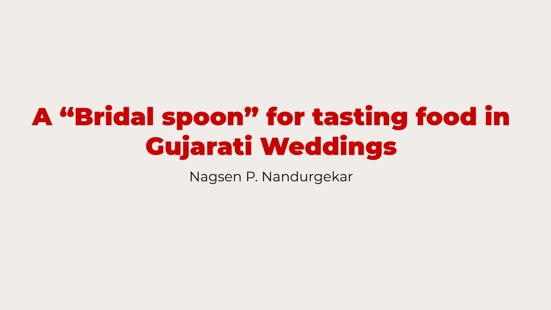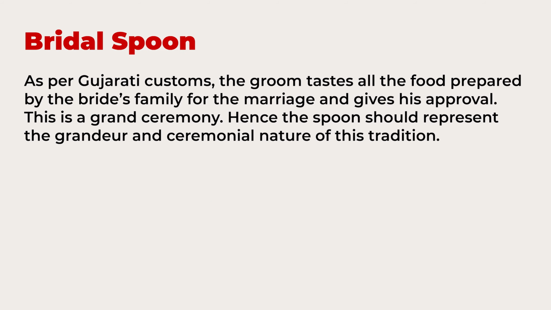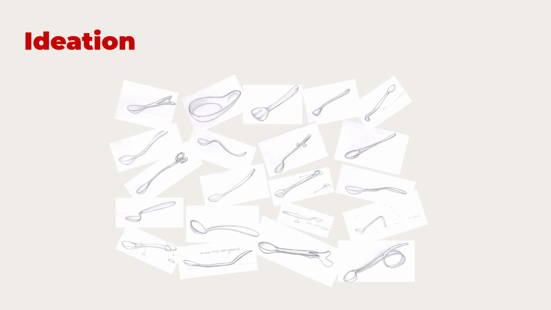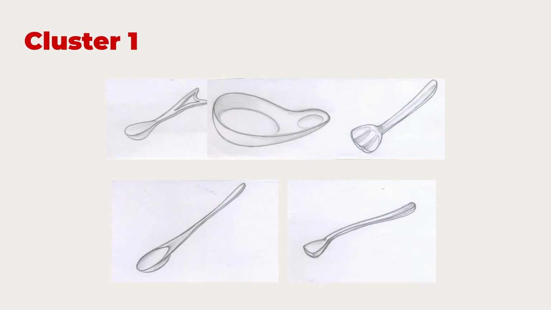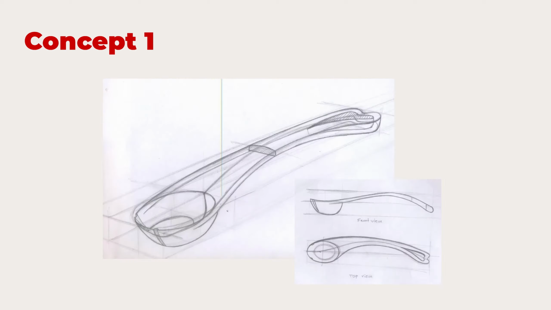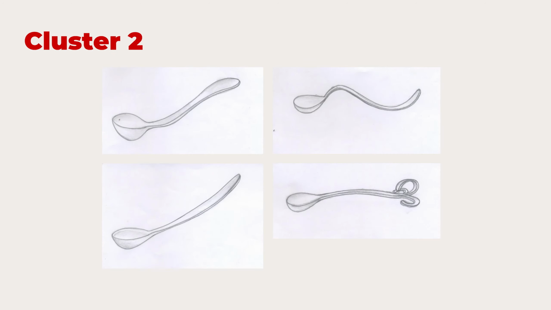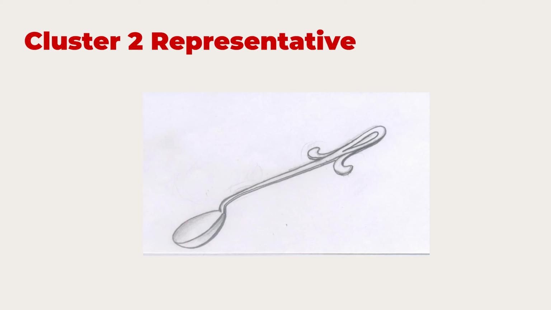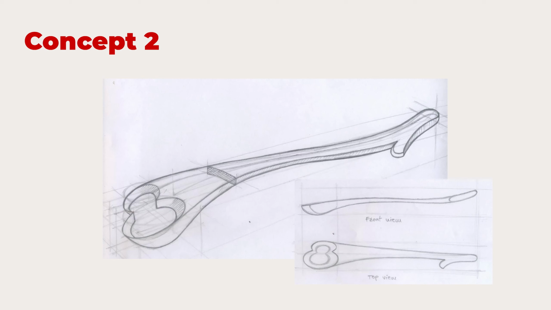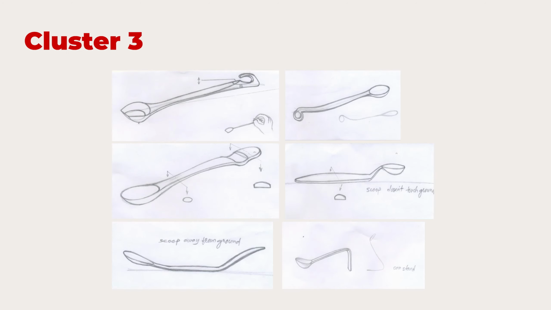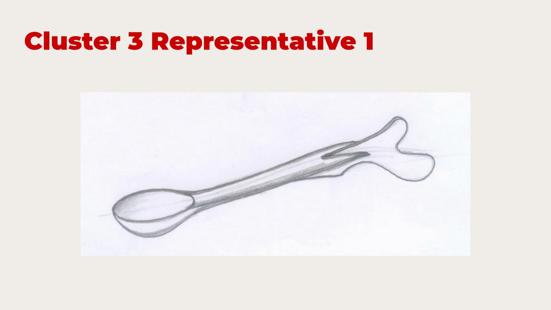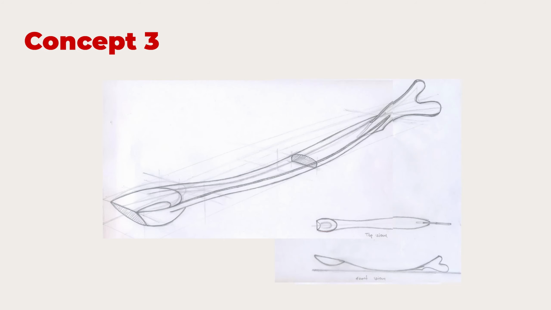This Nagsen took this interesting topic of using the Gujarati weddings. They have something called the tasting spoon, and that bridal spoon has to be very elaborate because it's a procedure where the bridegroom's side goes and tastes the food. So what type of spoon should that be? He tried a lot of options, and finally you'll see, he built a very good one, because of this enacting and the feeling of pride, or feeling of a ceremony. The spoon was pretty well designed.